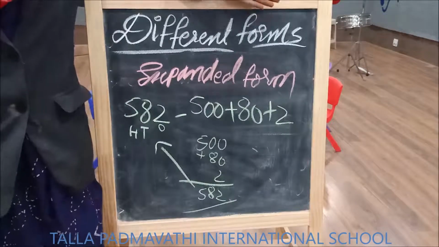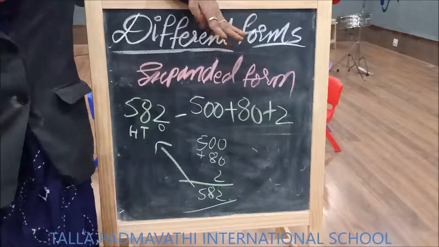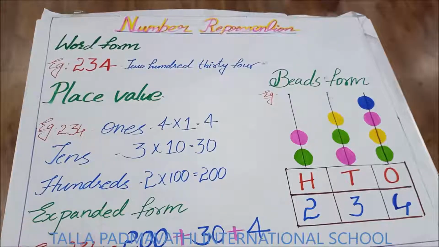How many forms we have learned today? Standard form, word form, beads form, place values and expanded form. So now children, let us see all the different forms using only one number. Till now we have seen with using different numbers. Now let us take only one number and see all the forms using only the given number. So first of all, the question may be given in the standard form, word form or any form. We need to represent it in the remaining forms.